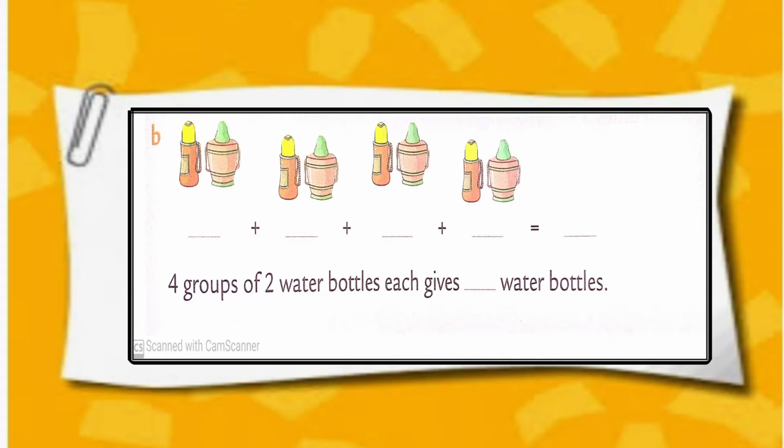Sum number B. You can see 4 groups of water bottles and each group has 2 water bottles in it. So 2 plus 2 plus 2 plus 2 is equal to 8. 4 groups of 2 water bottles each gives 8 water bottles.